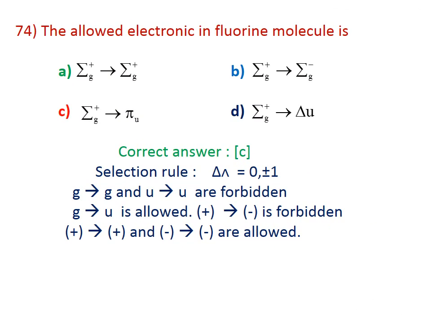74. The allowed electronic transition in fluorine molecule is. Here the correct answer is C. The selection rule is delta lambda equal to 0, plus or minus 1. Here you have to note g to g and u to u are forbidden. g to u is allowed. Plus to minus is forbidden. Plus to plus and minus to minus are allowed. According to this selection rule, C is the allowed transition. The correct answer is C.